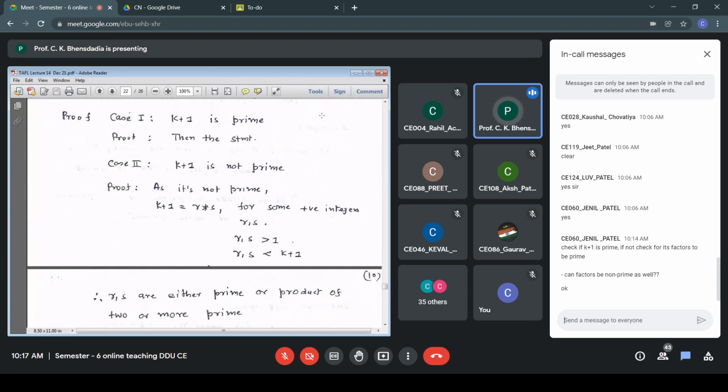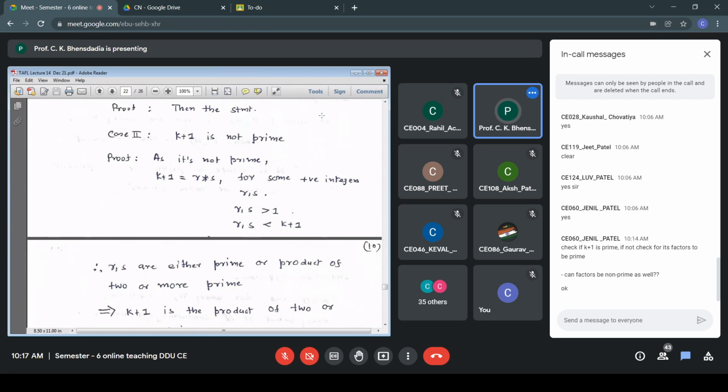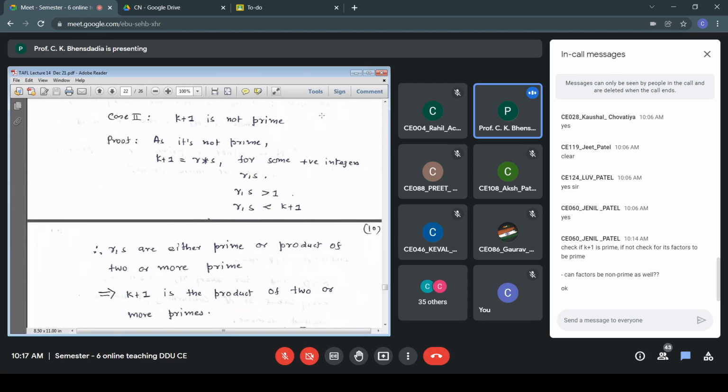R and S are either prime or a product of 2 or more primes. Therefore, k plus 1 is a product of 2 or more primes. That is my statement.